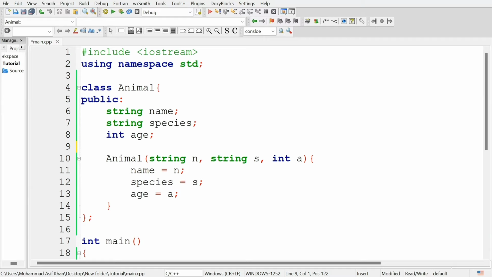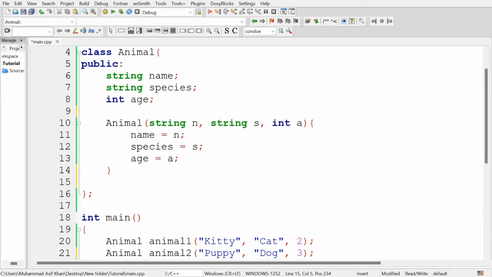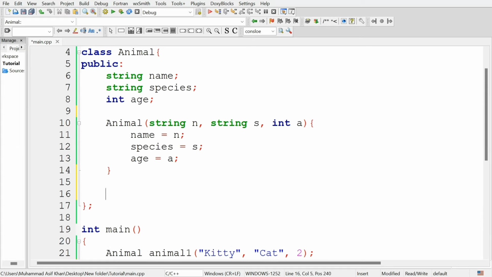Let's create a member function to display details of animal objects. So we will use this function to display the details of the objects of this class. Below the constructor, define a method to display the details.